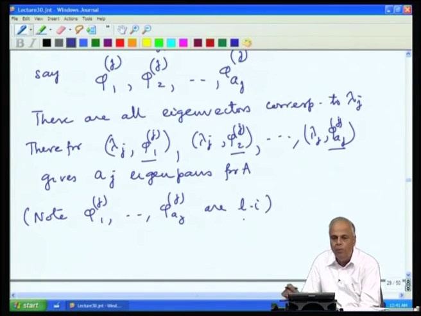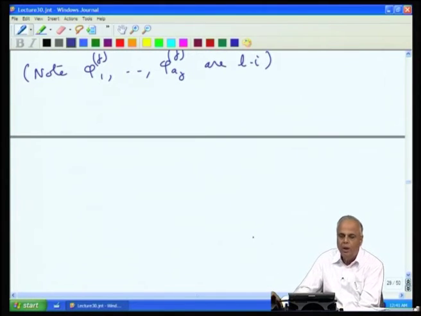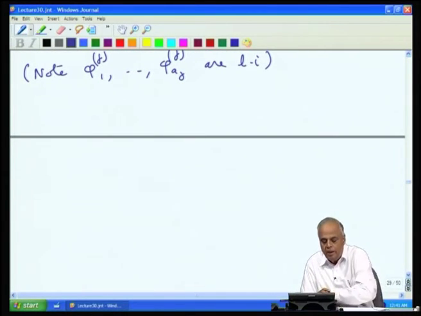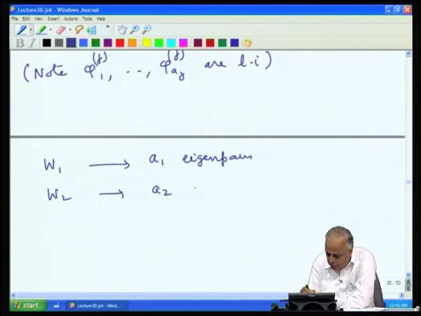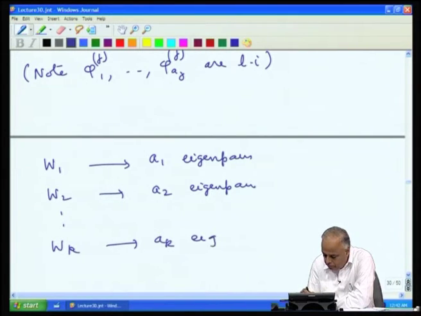So, thus we have Wj alone giving rise to aj eigenvectors. So, we have W1 gives rise to a1 eigenpairs, W2 gives rise to a2 eigenpairs, and so on. Wk gives rise to ak eigenpairs.